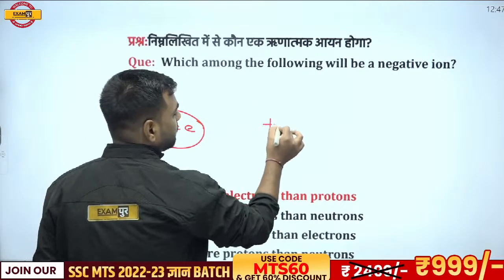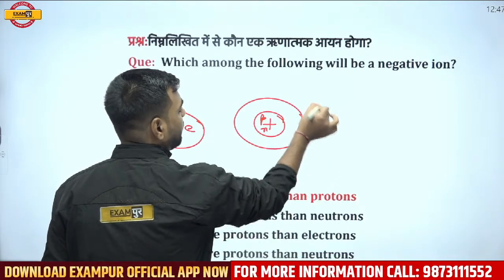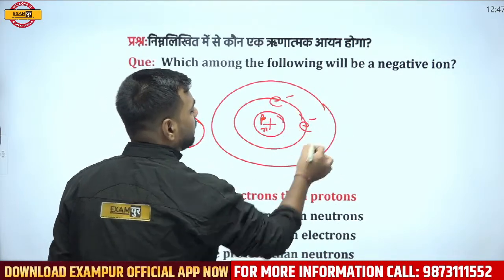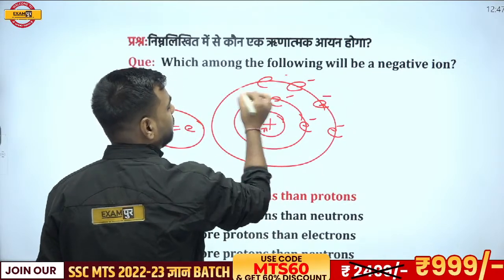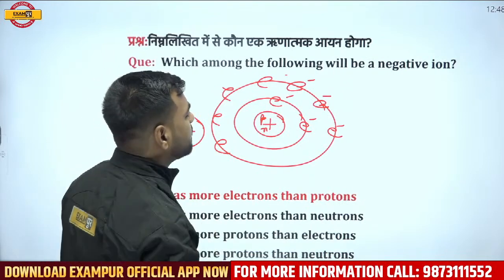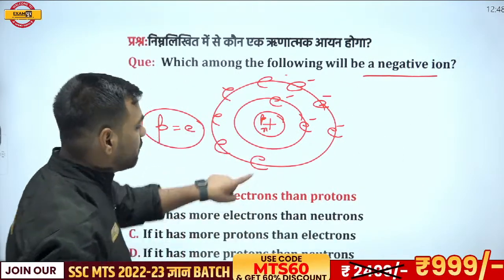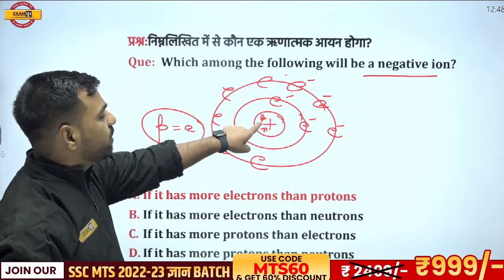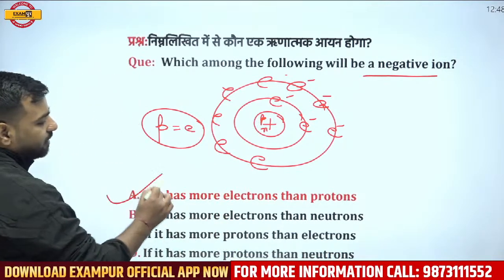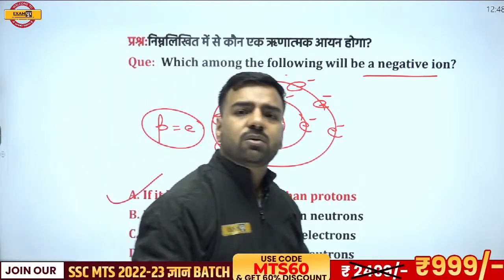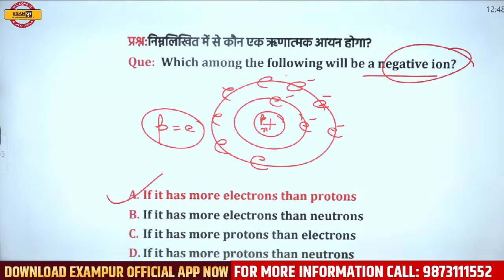So if I make it, we have protons and neutrons here, and electrons are revolving around it. 2 electrons, for example, and here there might be 7 electrons, let's say 1, 2, 3, 4, 5, 6, 7. Now what has happened? A negative ion is formed when one more electron is gained. Since one more electron has come, the number of protons will be lesser in comparison to electrons, and that's why it will be a negative ion. Which was very simple.